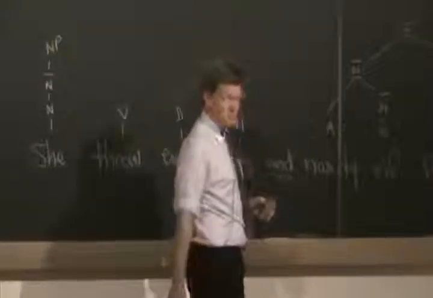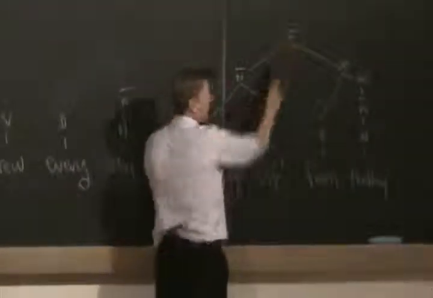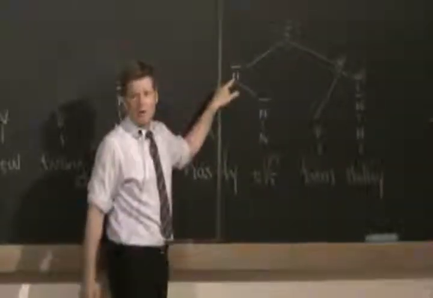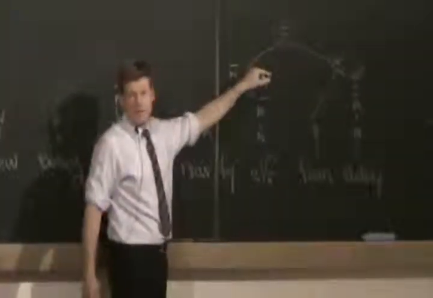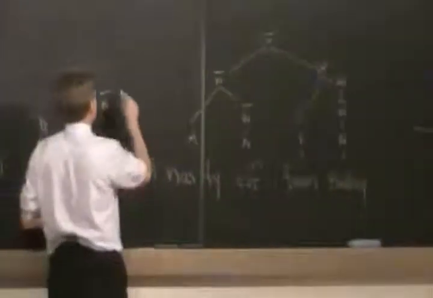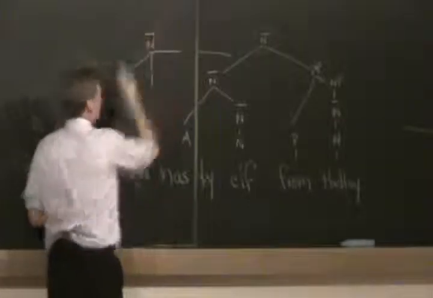So this nasty elf right now is inside this n-bar, so I can't do anything with it. It's already been assigned a position in this sentence. So the n-bar that I would have to use here is this one. Yeah, okay, so nasty elf from Hadley. These three things could go together and they make an n-bar.